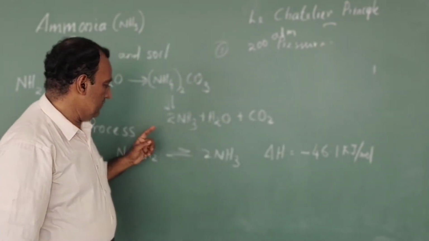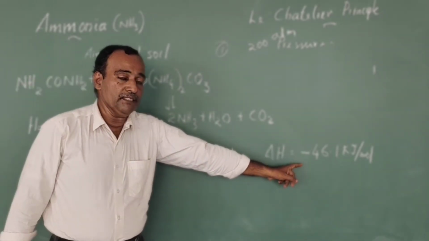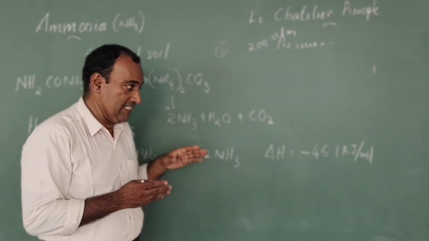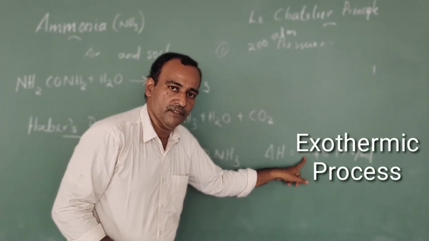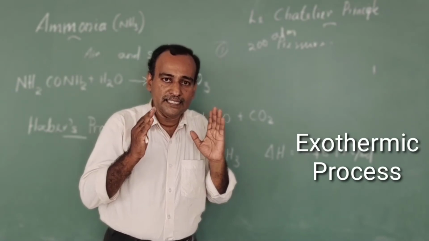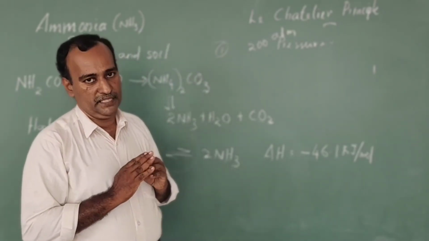The second condition is the temperature. From the heat of the reaction we can understand the forward reaction is an exothermic process. That means for the forward reaction to take place, there is no need of high temperature.